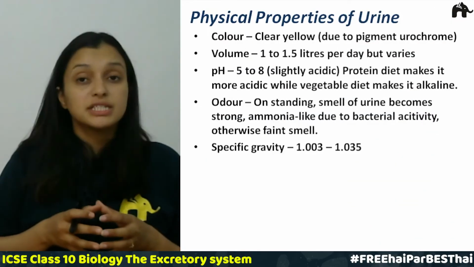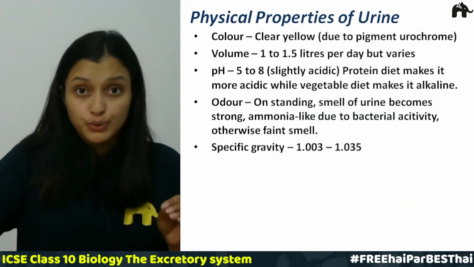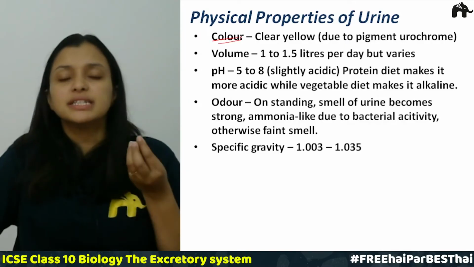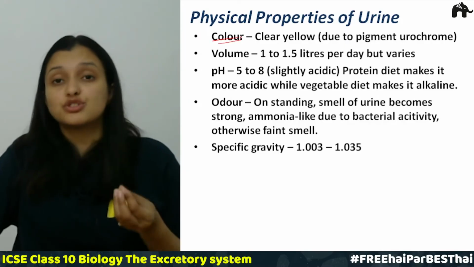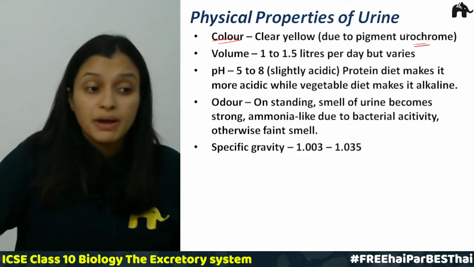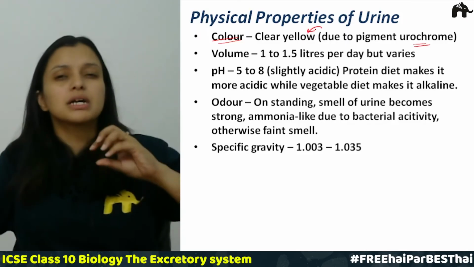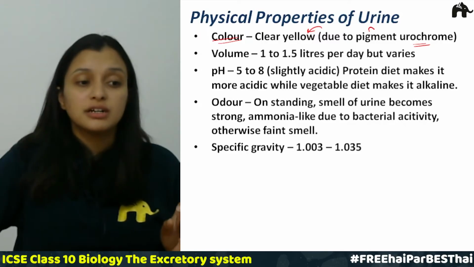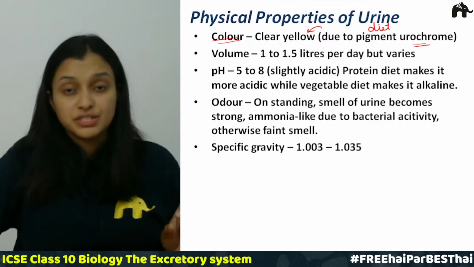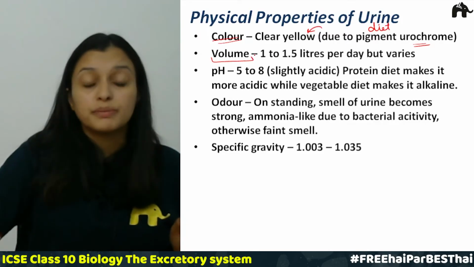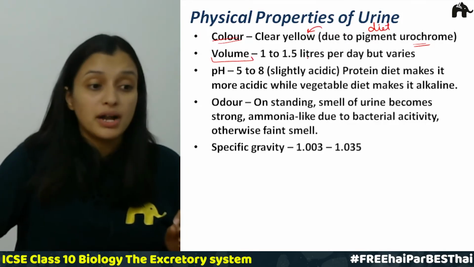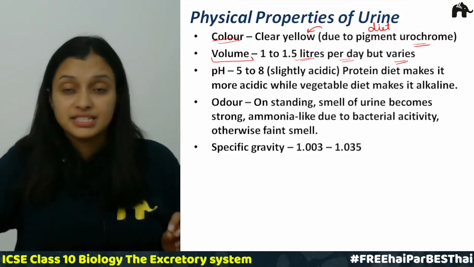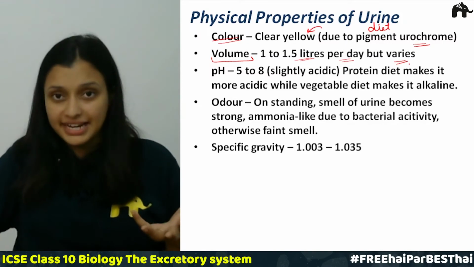Now talking about the physical properties of urine, the first is the color. The color of urine is clear yellow. It is due to the presence of a pigment called urochrome. Sometimes the color is very deep yellow, and this all depends on the diet of the person. The second thing is the volume of urine. It is 1 to 1.5 liters per day, and again it varies as per the diet, right.